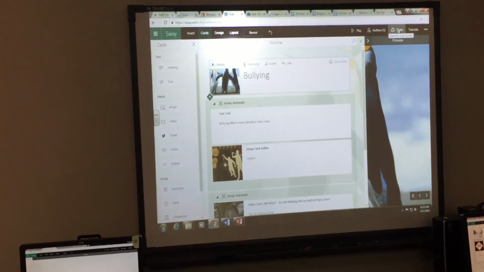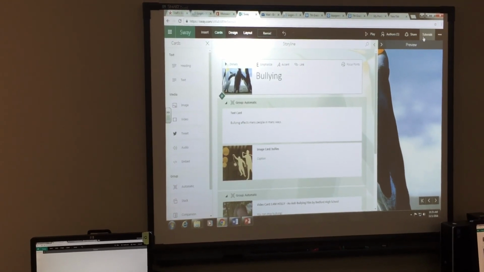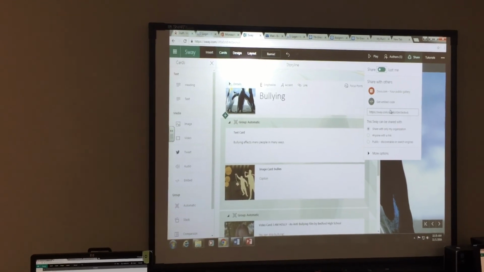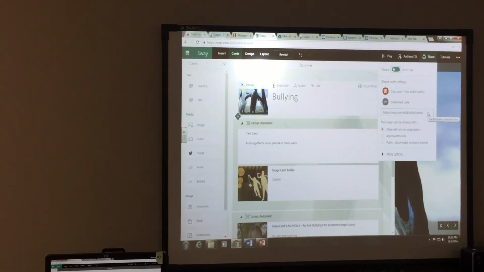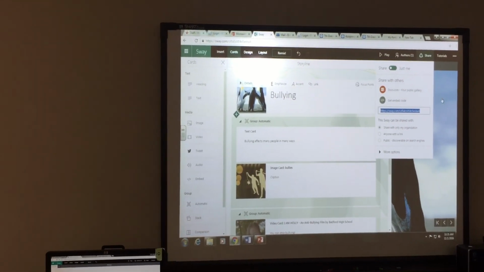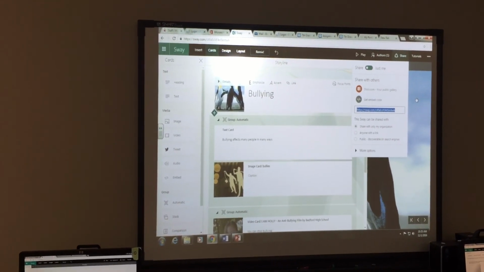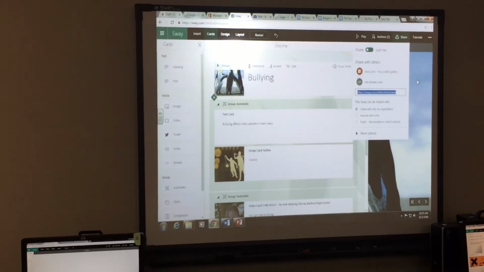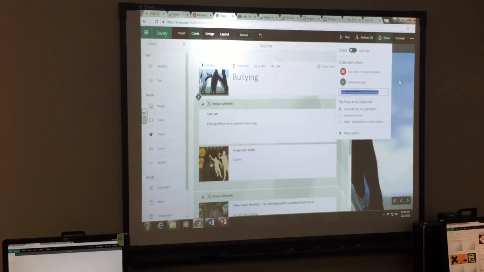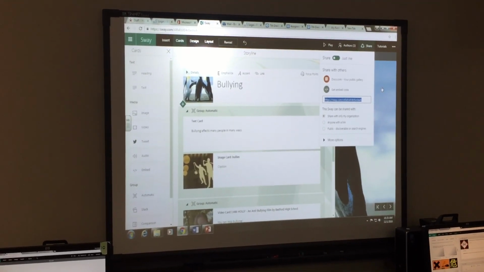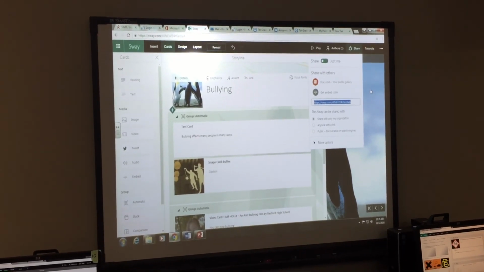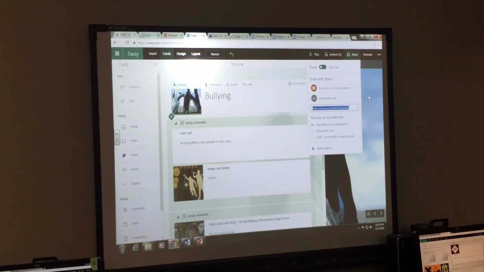The way that you're going to turn it into Edmodo is up here at the top of my Sway, you see where it says share? You click on share, you're going to notice that there's a link right here. You're going to copy and paste that link, and that's what you're going to turn into Edmodo, that link. And what's really nice is you can turn in a link, but you can still work on your Sway. So if you turn it in and you go home that night and you think of eight brilliant things that you need to do, you can still make updates to it and that link isn't going to change.